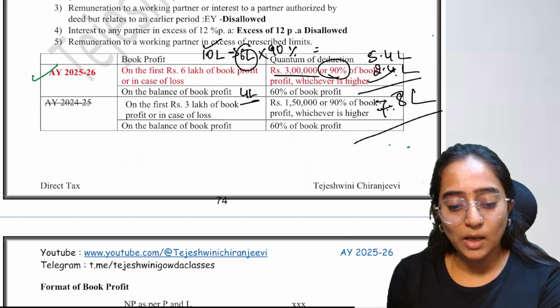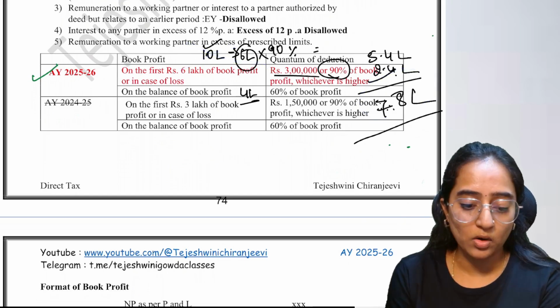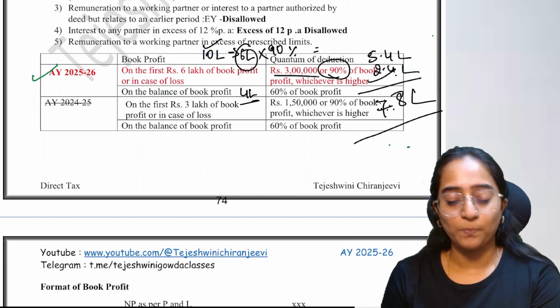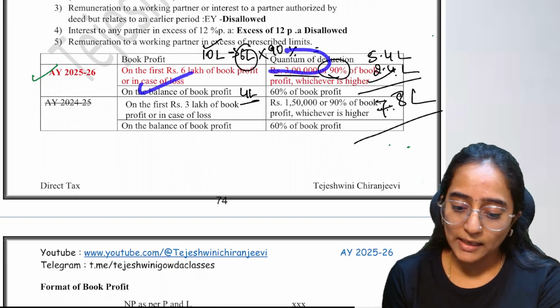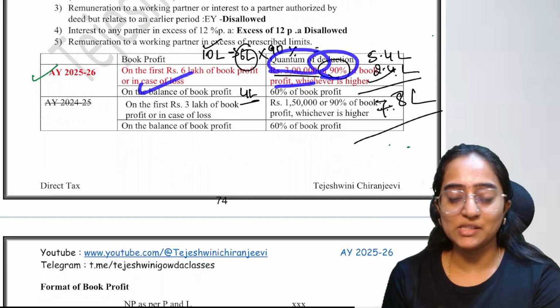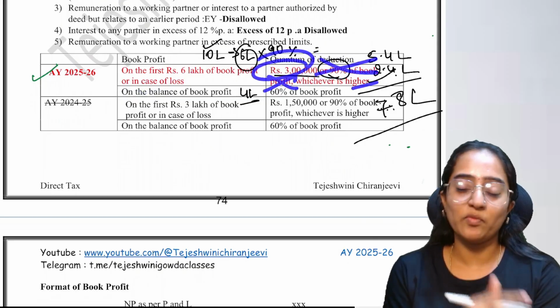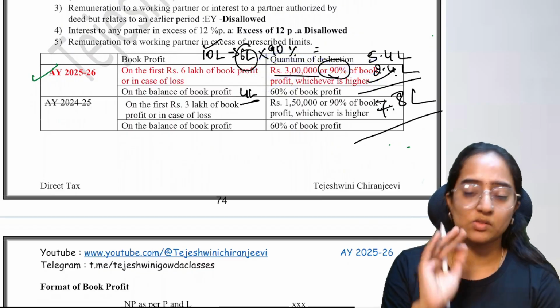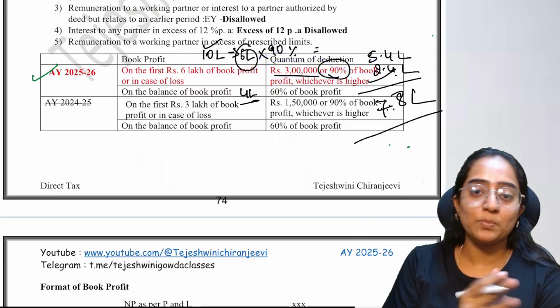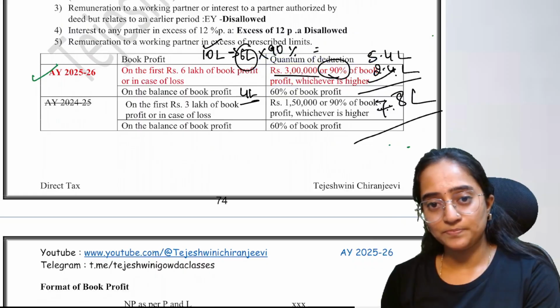Suppose you don't have any income only. You have become some bekar fellow and you are getting some loss. And the loss, 3 lakh or 90% of the book profit, whichever is higher. Book profit you don't have, so you will not have this. 3 lakh will be allowed as your deduction. That is, sorry, not minimum, maximum of 3 lakh will be allowed.